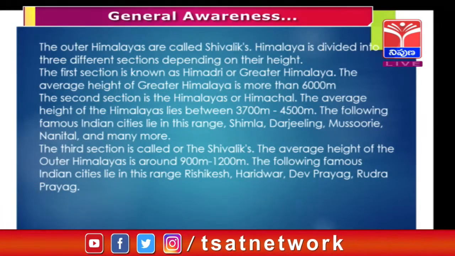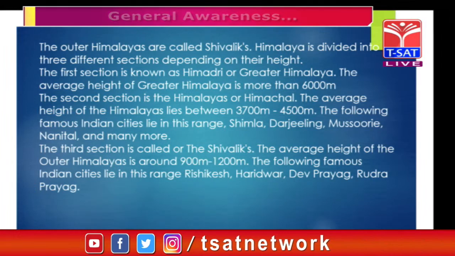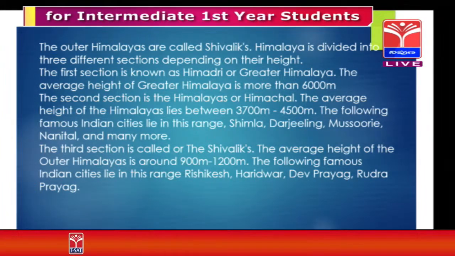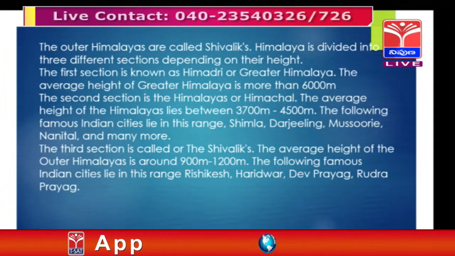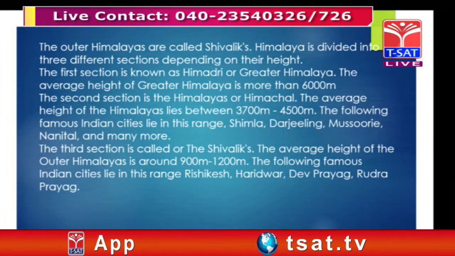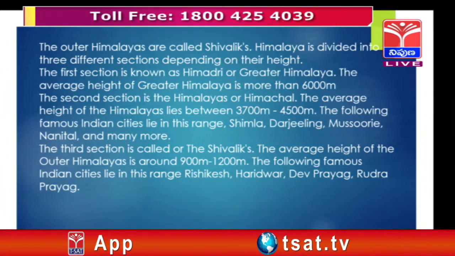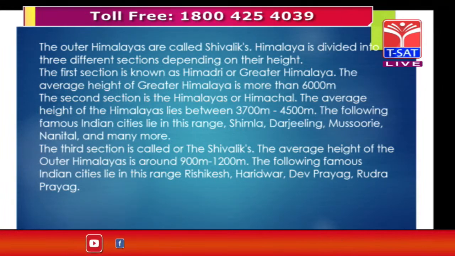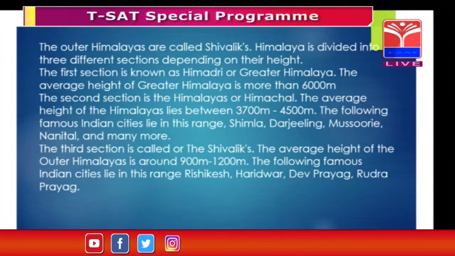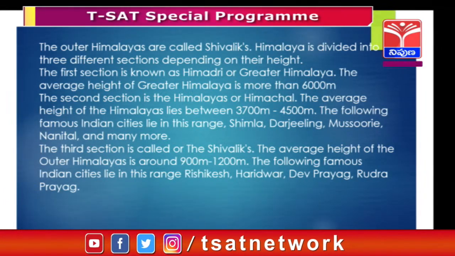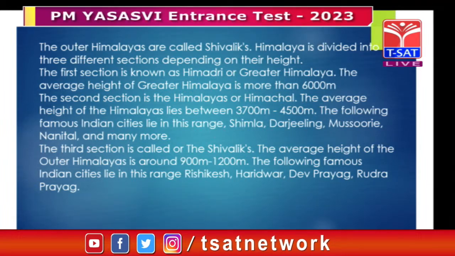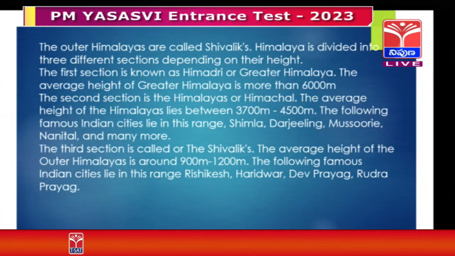As you know, the Himalayas are divided into 3 different sections depending on their height. The first section is known as Himadri or Greater Himalayas, and its average height is more than 6,000 meters.